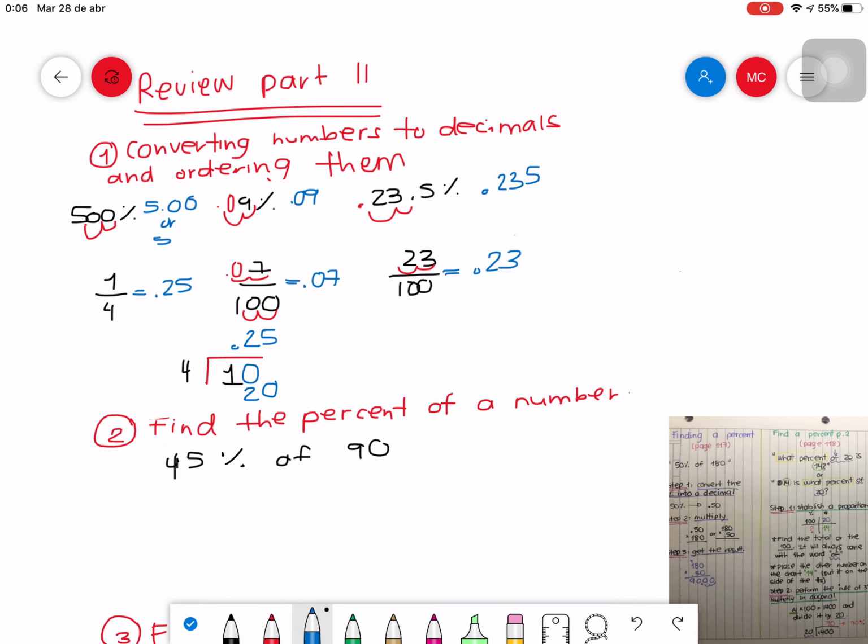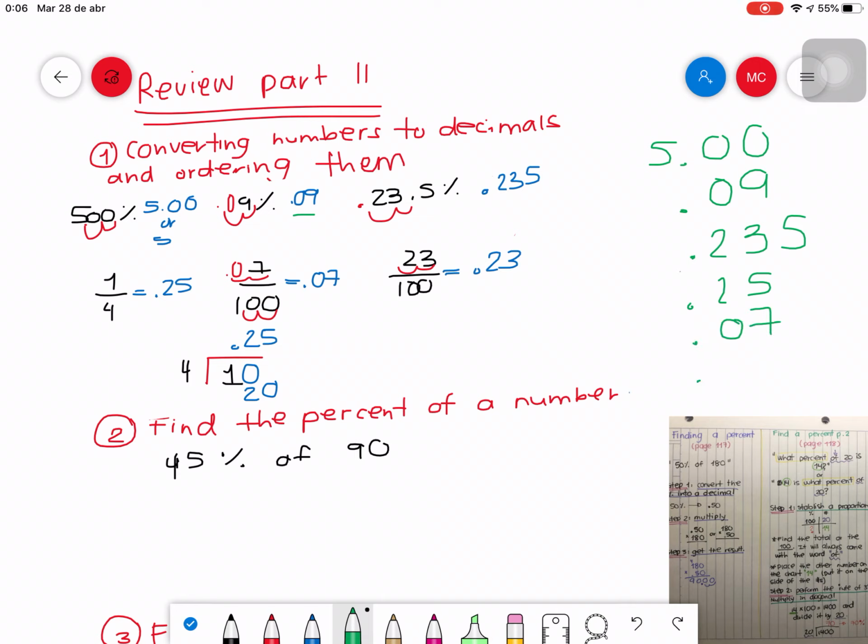I'm gonna write all the decimals that we got here. The first one was 5.00, then you had 0.09, then you have 0.235, and then 0.25, and then 0.07, and then 0.23. I just copied the answers that we got, okay? You're gonna have to do that in the exam.